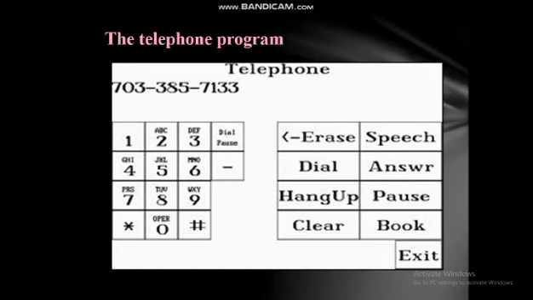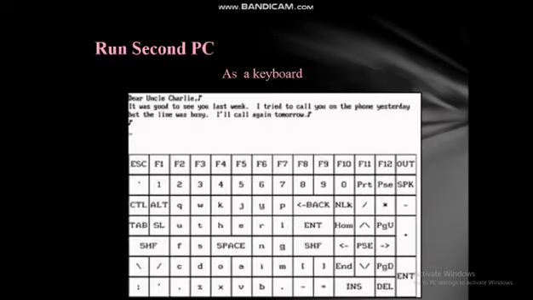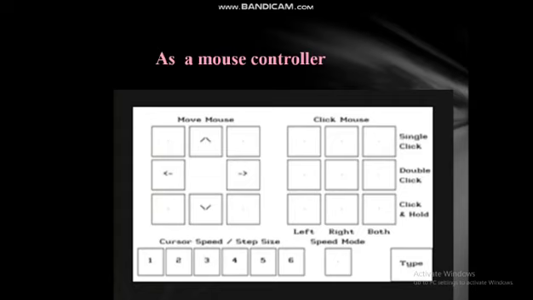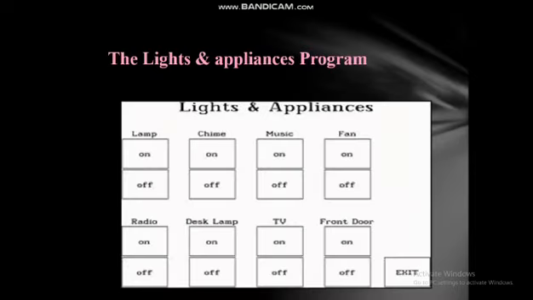And this is a mouse controller which has all the operations like a regular mouse, but is more spacious and easy to handle and makes it more convenient for the user. The lights and application program. These are some of the lights and application programs which are developed using the IoT technique, which is automatically used to turn on or off the light, music, fan, TV, front door, etc. And all these four spaces which are mentioned here are well separated to provide convenience for the users and are easily used by the users.